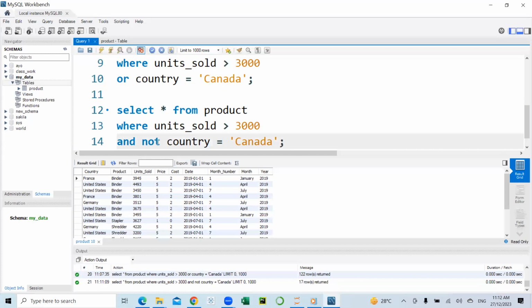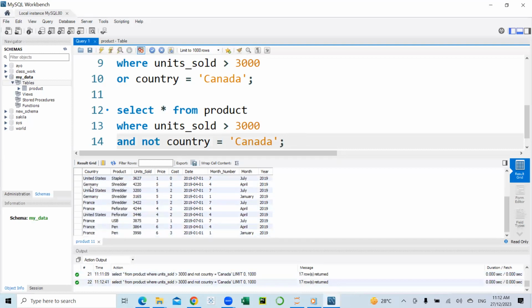the not statement here, which means that Canada should not be included in the output. Let's execute this. All right, so if you look at the list of countries we have here, you will discover that Canada is not included. We have units sold greater than 3,000, including other countries, except Canada. So we have looked at the AND operator, the OR operator, the NOT operator.